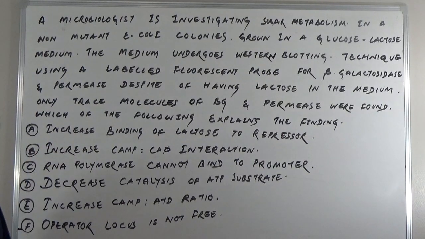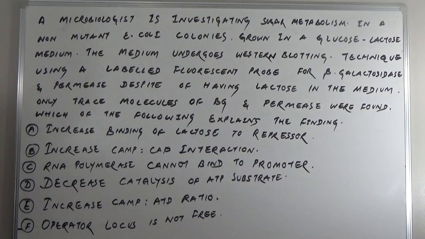So here the question says, a microbiologist is investigating sugar metabolism in a non-mutant E. coli colonies grown in a glucose-lactose medium. The medium undergoes Western blotting technique using a labeled fluorescent probe for beta-galactosidase and permease. Despite having lactose in the medium, only trace molecules of beta-galactosidase and permease were found. Which of the following explains the finding?